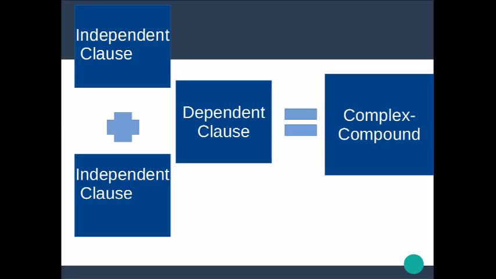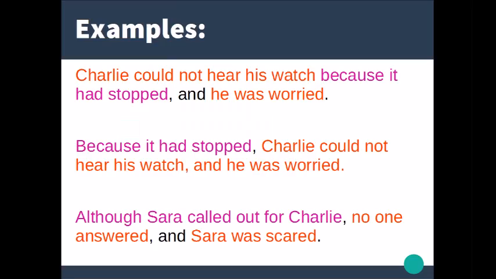The compound-complex sentence is so named because it shares the characteristics of both compound and complex sentences. It contains two independent clauses and at least one dependent clause. We have three examples. Number one, Charlie could not hear his watch because it had stopped and he was worried.